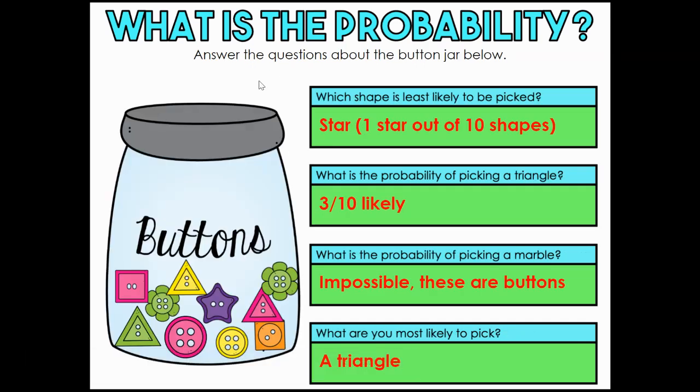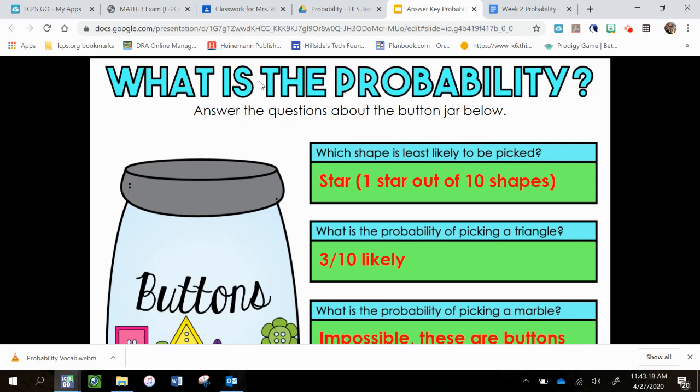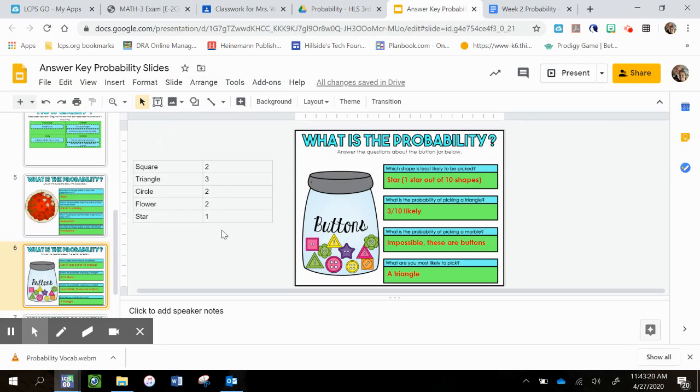Let's look at our buttons. And for this, I want to come back out because I actually created a chart here to help me out. Okay, so we have a bunch of buttons. We have squares, triangles, circles, flowers, and stars. So the first question asks, which shape is least likely to be picked? There's only one star button. Okay, so it is the star button. 1 out of 10. Okay.